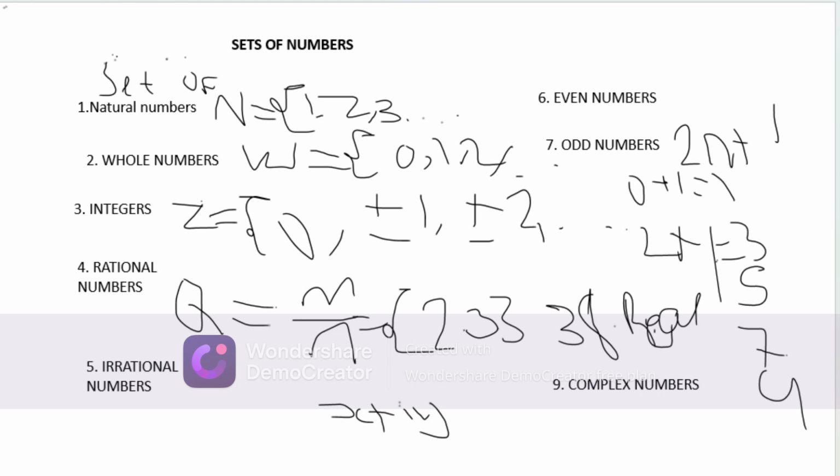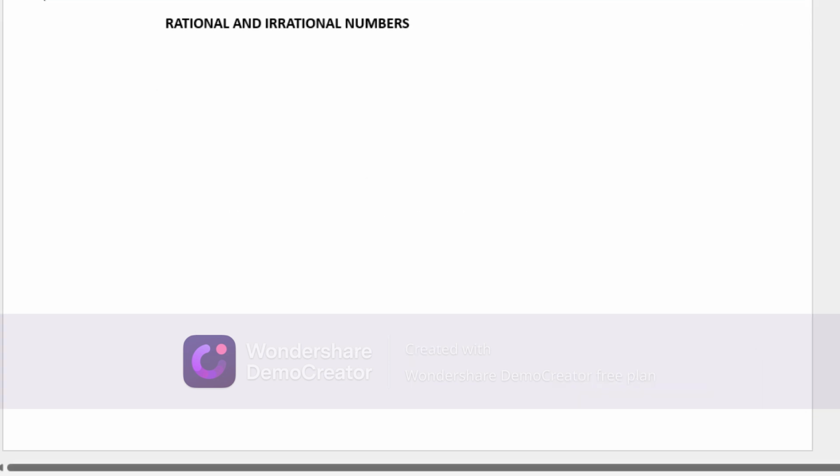So those are just the sets of numbers that we have: natural numbers, whole numbers, integers, rational numbers, irrational numbers, even numbers, odd numbers, real numbers, and the complex numbers. So let's look more at rational and irrational numbers. I already talked about rational and irrational numbers, but in this part I want to do test examples that usually come, because they usually bring questions on rational and irrational numbers.